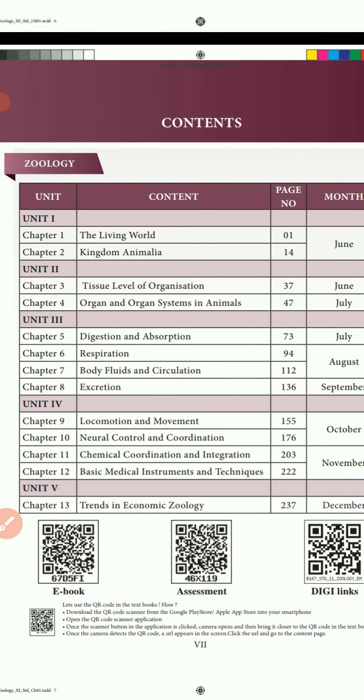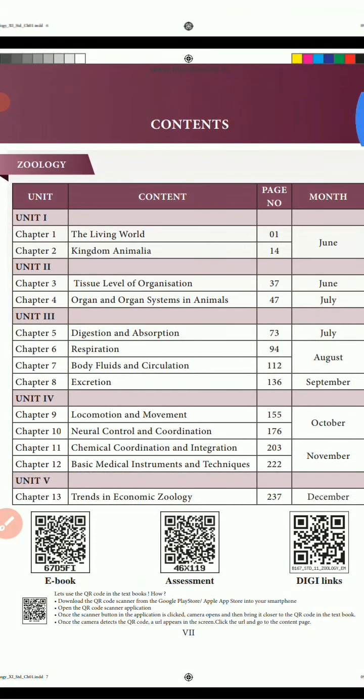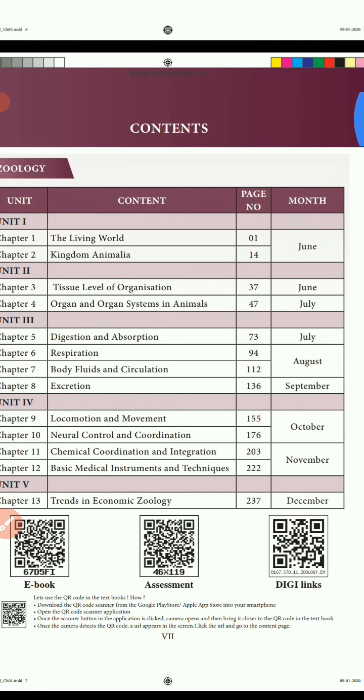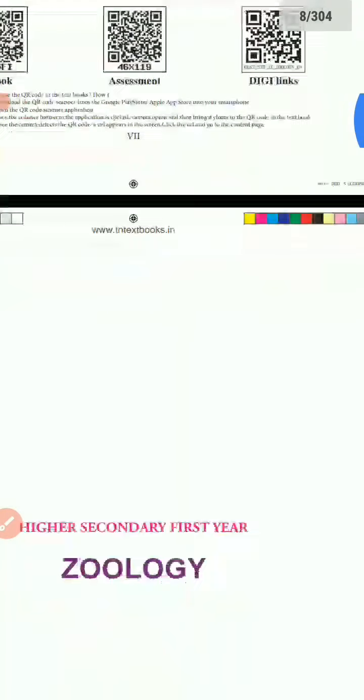When you are going to buy the textbook, you have to buy the Tamil Nadu textbook. You ask for and buy the original print. Don't buy a color Xerox or a Xerox copy of the book. Okay, let us enter chapter 1, Living World.